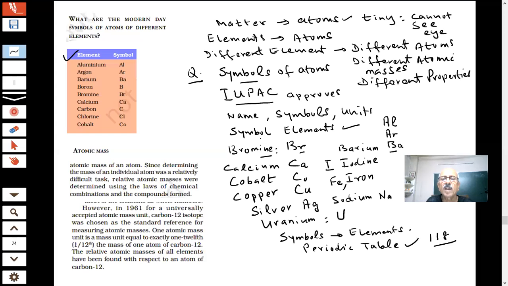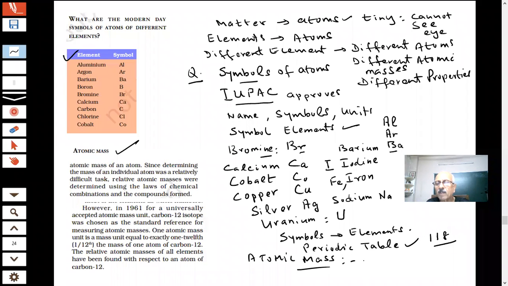Okay, students. So we are coming now to the next part, that is atomic mass. Tell me, what is atomic mass? What do you mean by atomic mass? When I say atomic mass, now the problem starts. You are saying matter is made up of atoms, but it is not one atom. There are different elements, different atoms, and they have different masses. So, what do you mean by atomic mass?